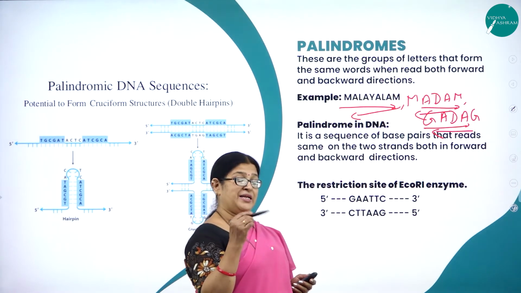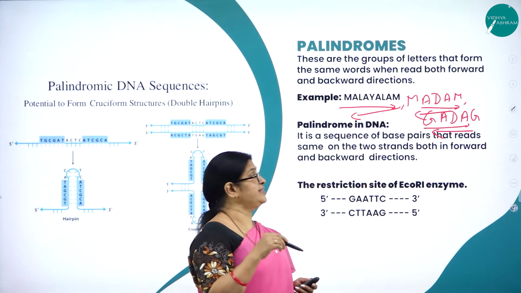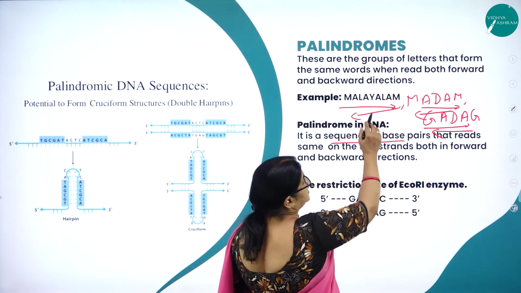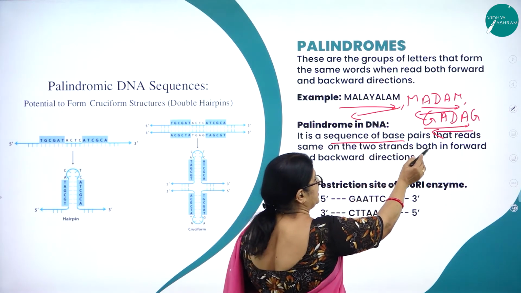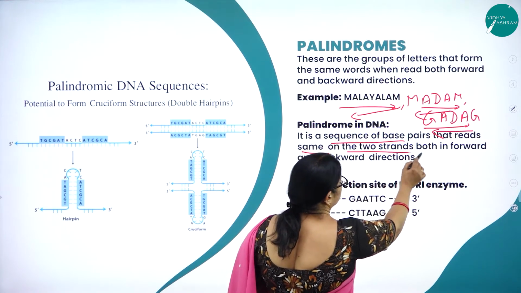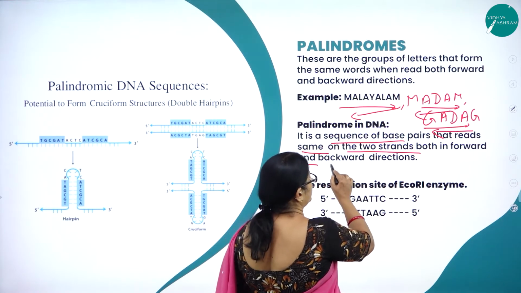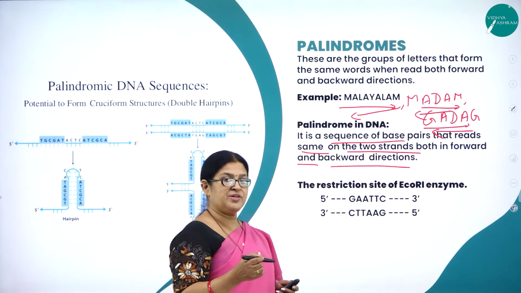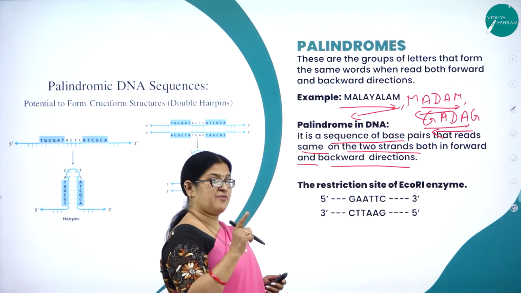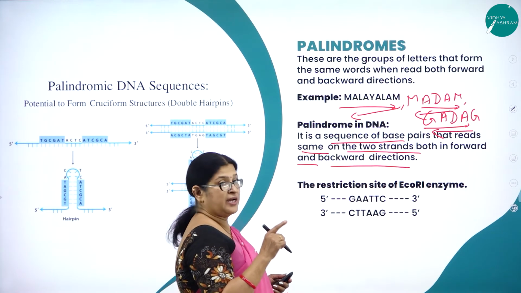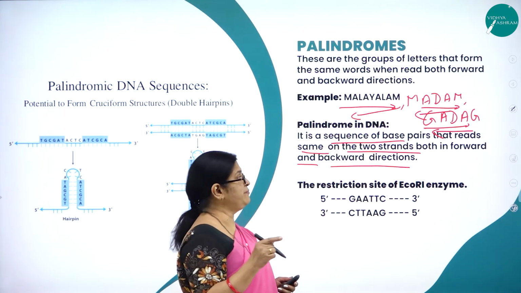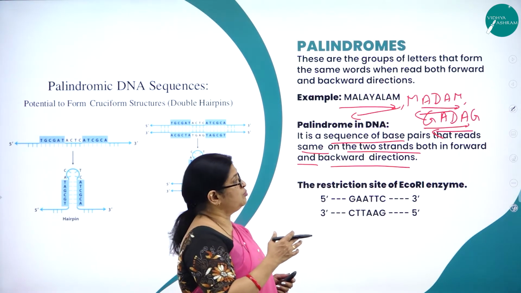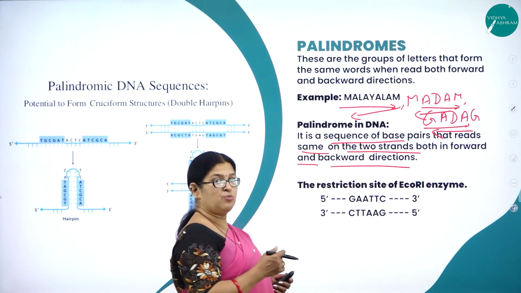So what is a palindromic sequence in DNA? It is a sequence of base pairs, adenine, guanine, cytosine, thymine, that reads the same on the two strands in both the forward and backward direction.